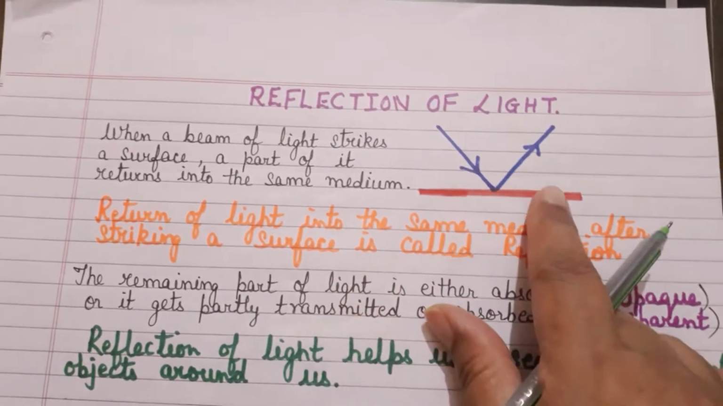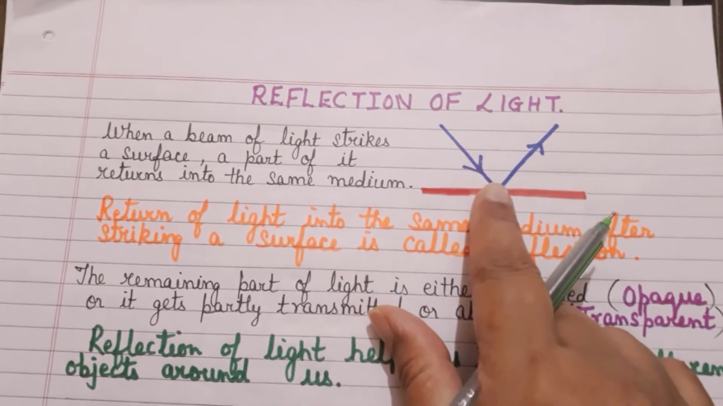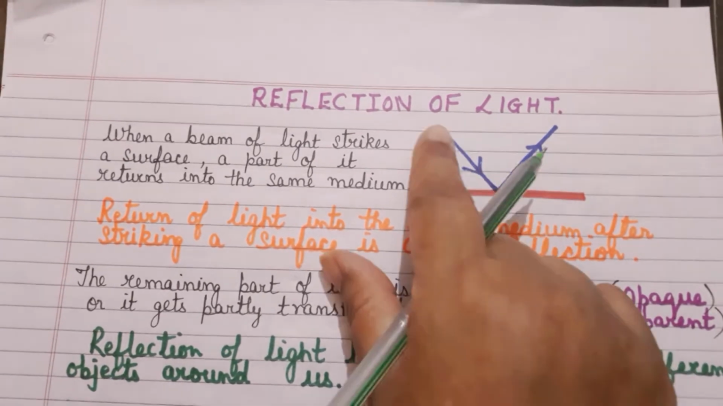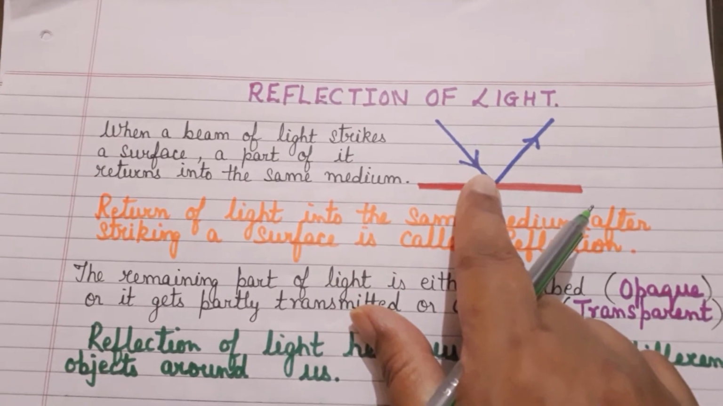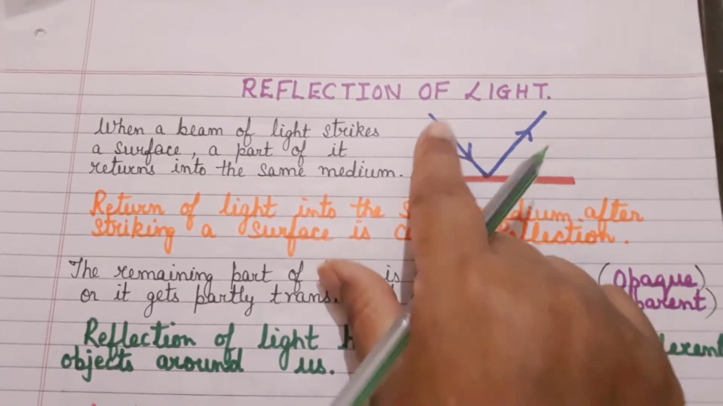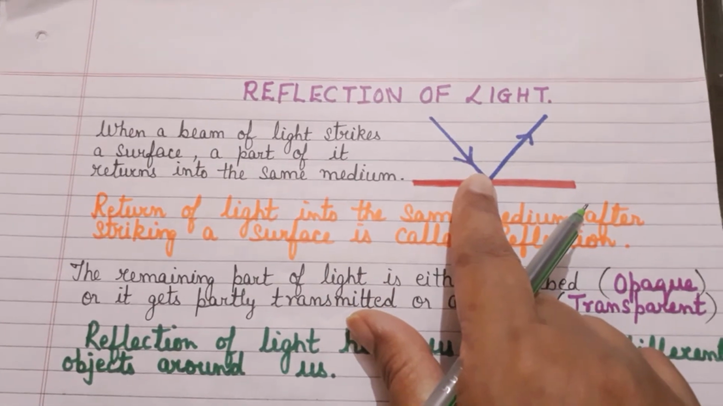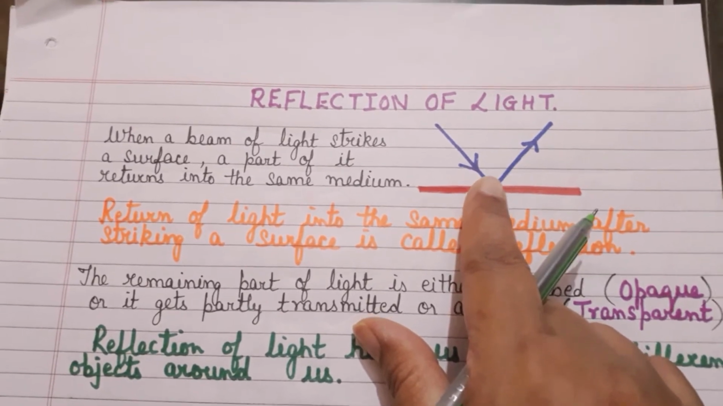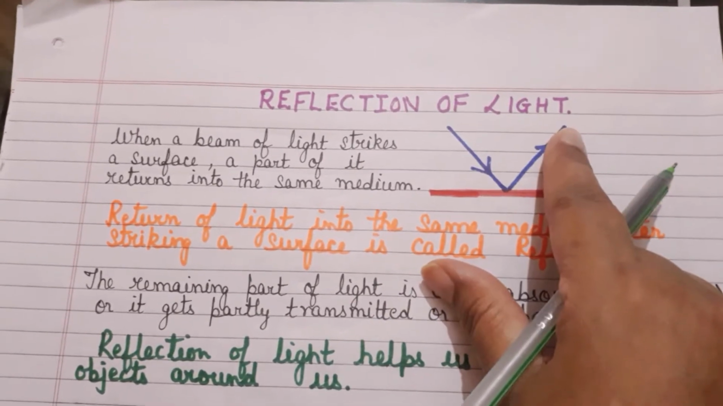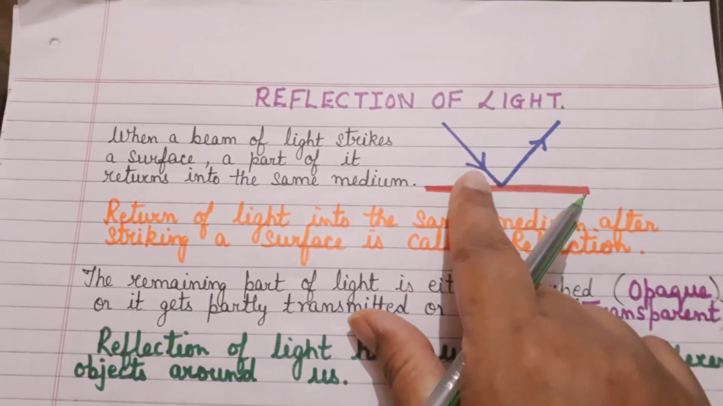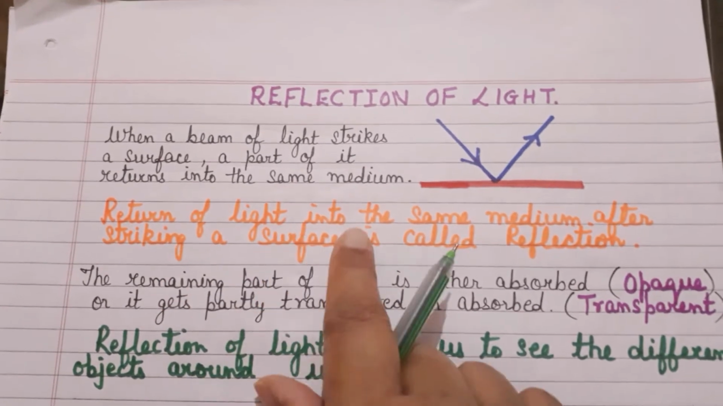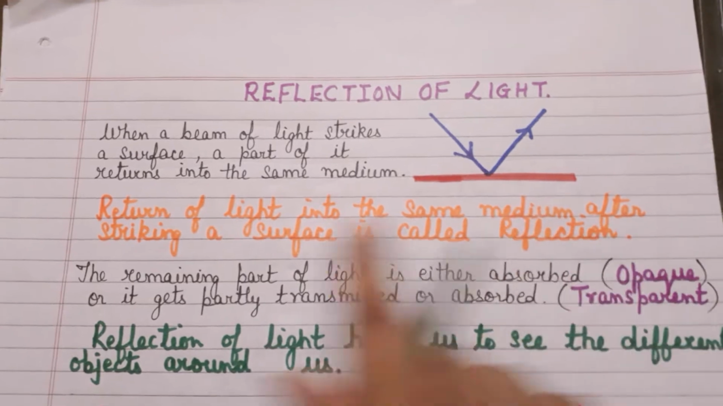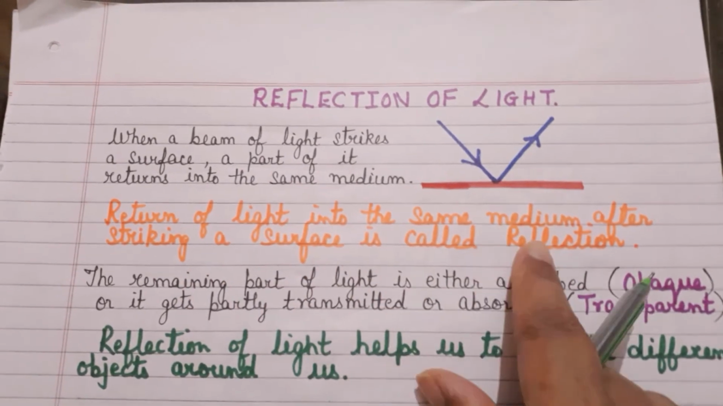Here with the help of a diagram, I've shown you that a ray of light is striking a surface. Now, when a ray of light strikes a surface, we say that it is incident on the surface. And when it is incident on the surface, what happens to the ray of light? A part of it gets absorbed and the remaining part bounces back from the surface. So we say that the return of light into the same medium after striking a surface is called reflection.